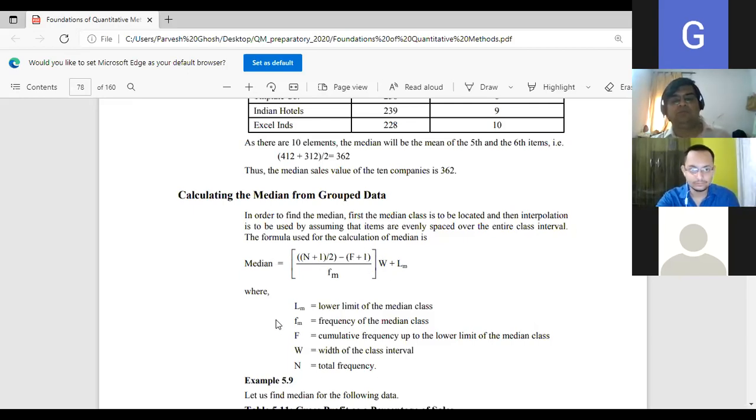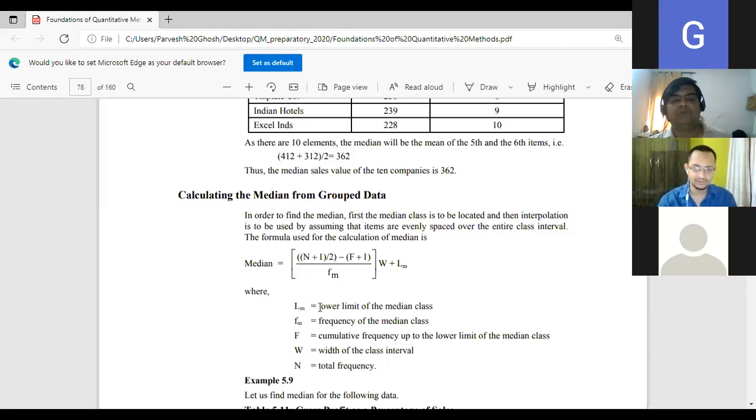multiplied by W plus Lm, where Lm is the lower limit of the median class, Fm is the frequency of the median class. Capital F, please note, capital F is cumulative frequency up to the lower limit of the median class. Okay, and W is the width of the class interval, and N is total frequency. Okay, so this is the formula. Already we did a problem yesterday.